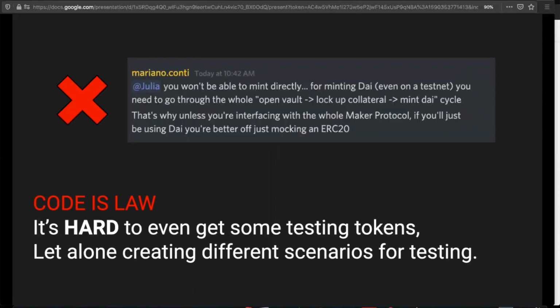Again, here I'm quoting one of our mentors, Mariano, when he was answering a question on how to obtain DAI. You won't be able to mint directly. For minting DAI, you need to go through the whole open vault, lock up collateral, mint DAI cycle. That's why better off just mocking an ERC20. So this makes it very difficult to set up a testing environment for DeFi projects that want to build on other money Legos. Thus, what I built is to overcome this code is law issue in local blockchain.